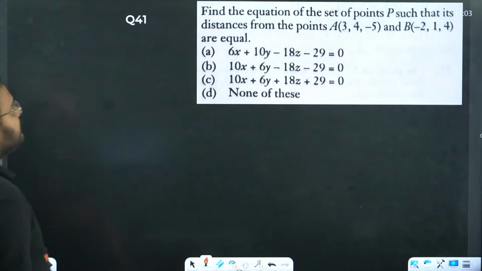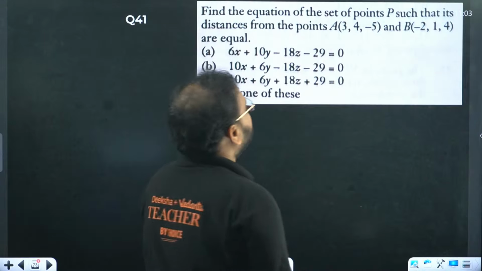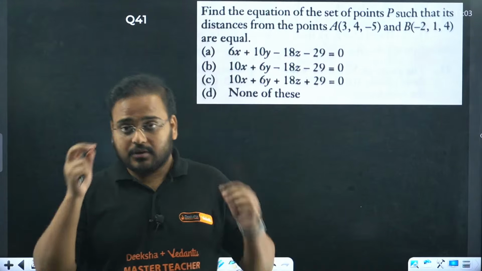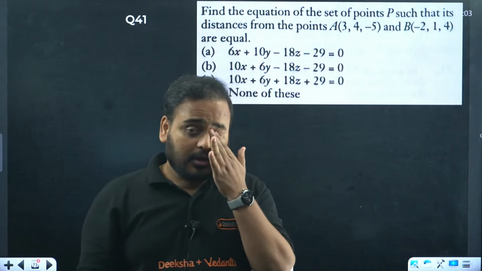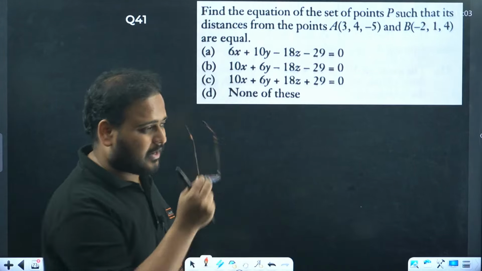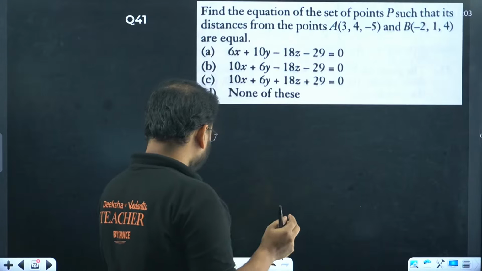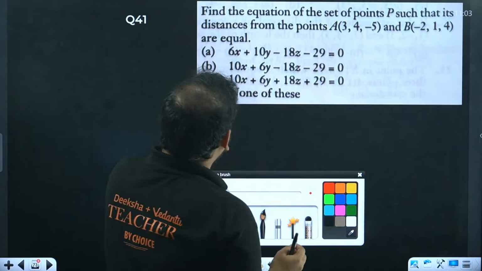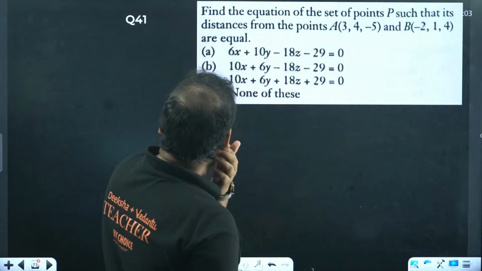41 then. Find the equation of the set of points P such that its distances. Now, we have completed our PYQ side. So last 11 questions are your KCET pattern questions. Okay, so let's look at these. Find the equation of the set of points.